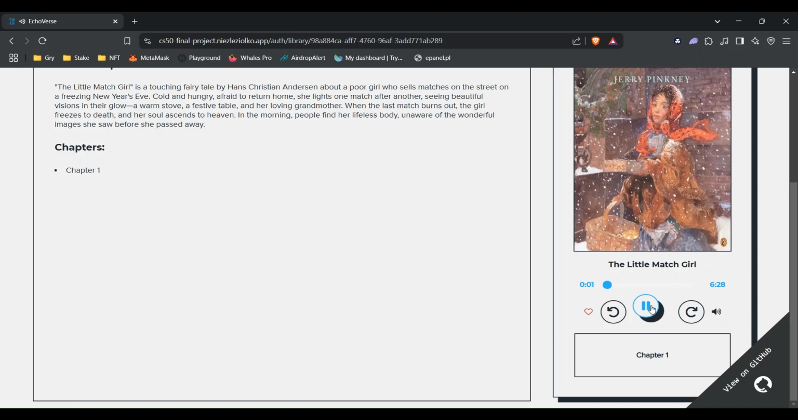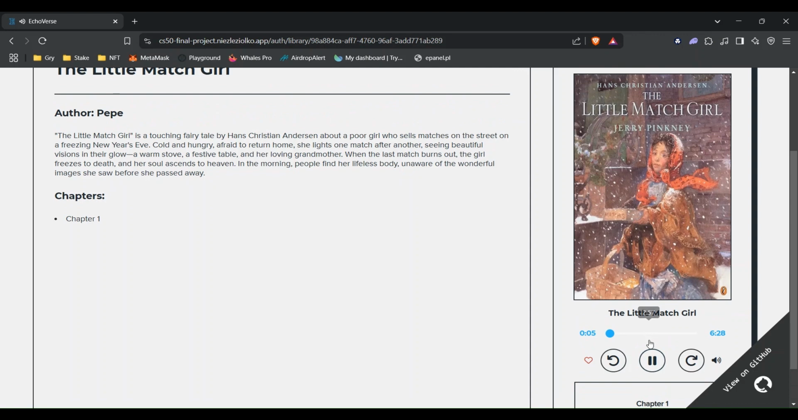Most terribly cold it was. It snowed, and was nearly quite dark, and evening, the last evening of the year. In this cold and darkness there went along the street a poor little girl, bareheaded, and with naked feet. When she left home she had slipped.